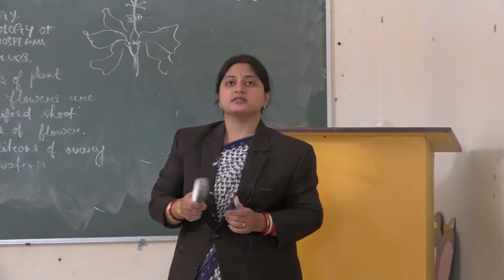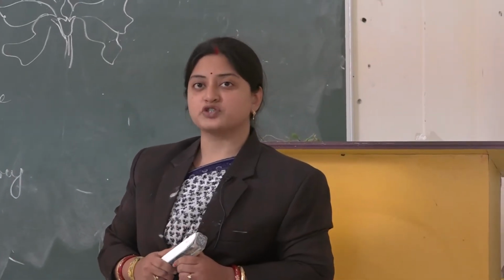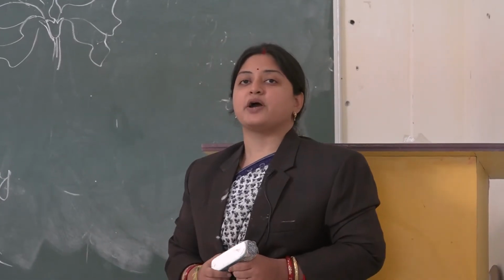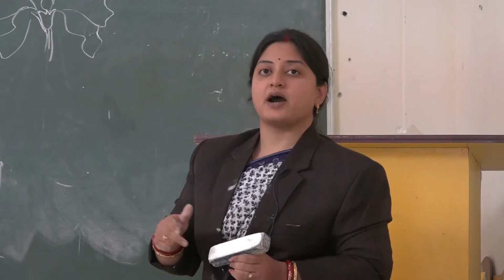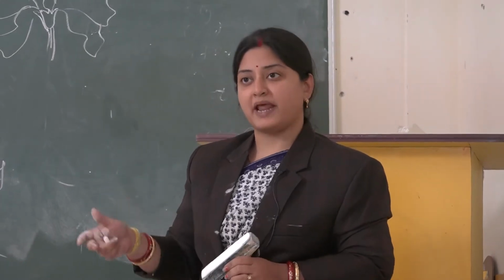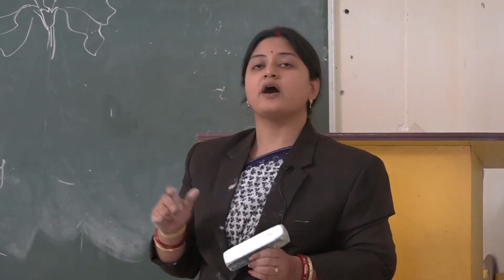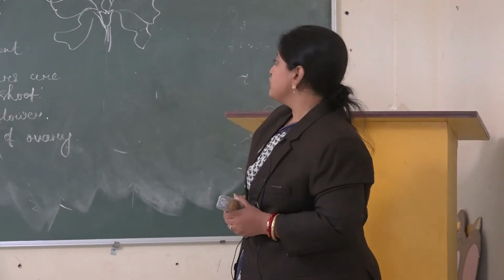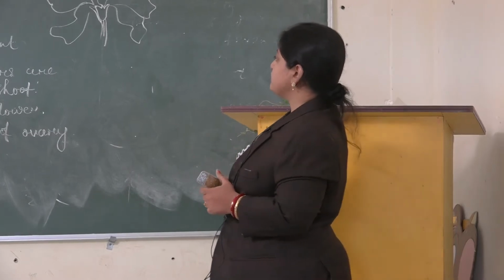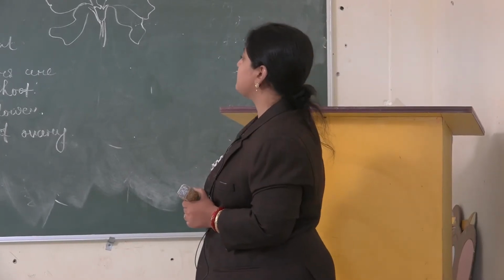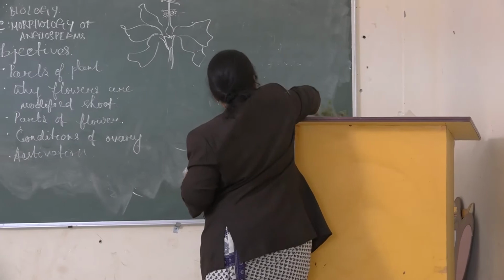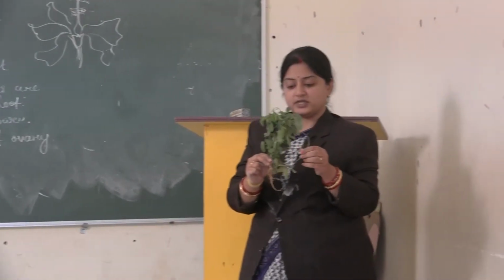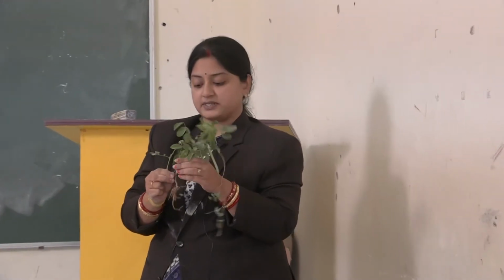And we know that the surface of the earth is a rich source of biodiversity. What do you mean by biodiversity? Biodiversity deals with the number of plants or animals which are different from a morphological point of view. So in morphology of flowering plants we will start with a plant. Let me show you a plant. In this plant you see what structures are present.